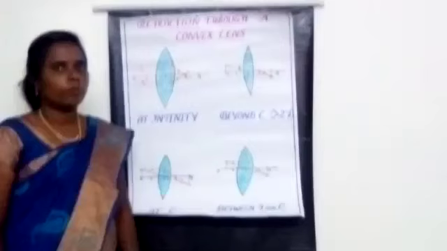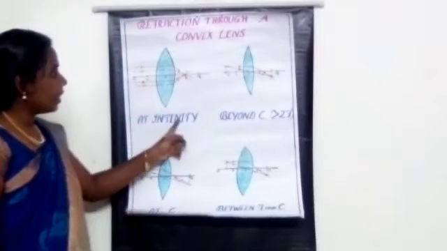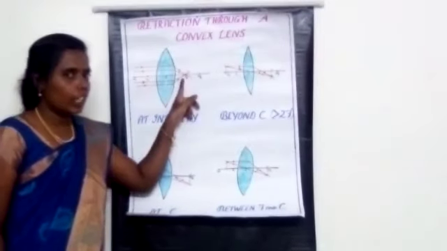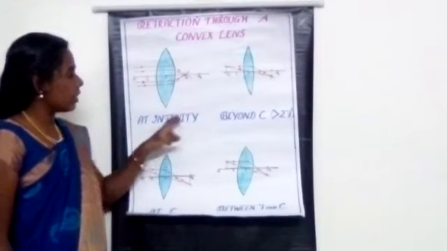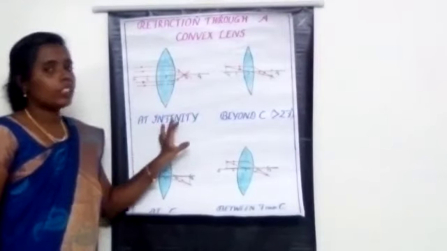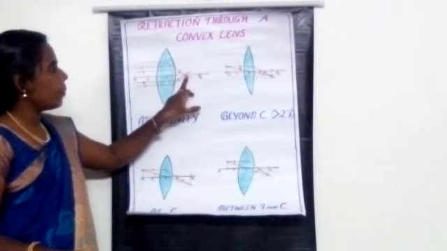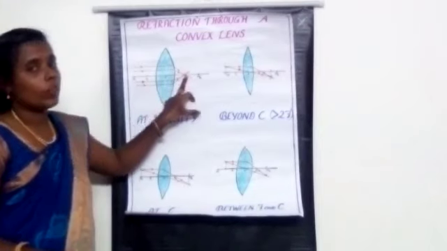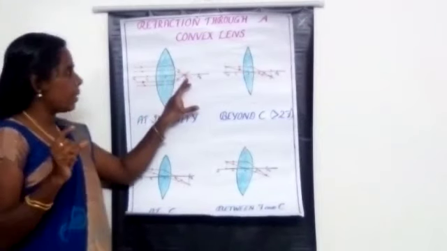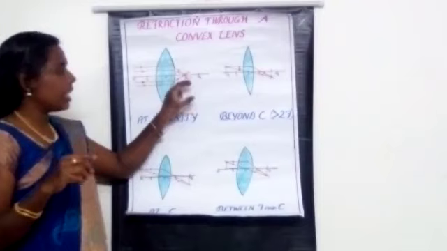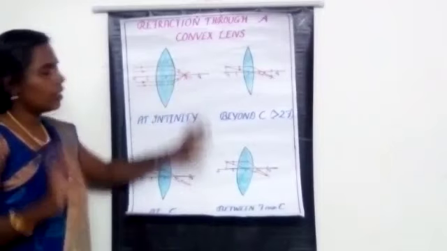Okay. So the object is at infinity means we are getting the image at the focus. That's the first case we studied. If the object is placed an infinite distance far away from the lens, we are getting the image at the focus. This image is a point size image. It is a real and inverted image.